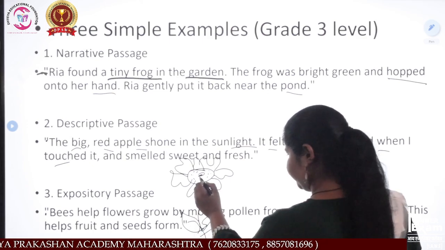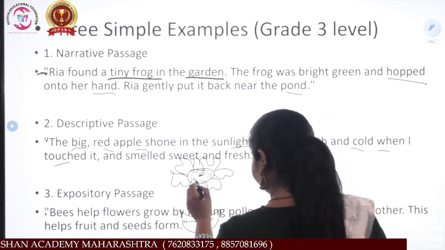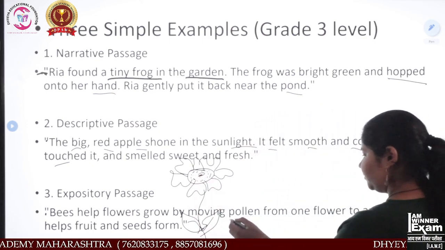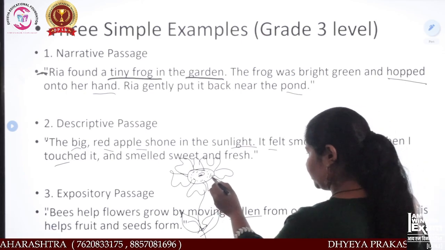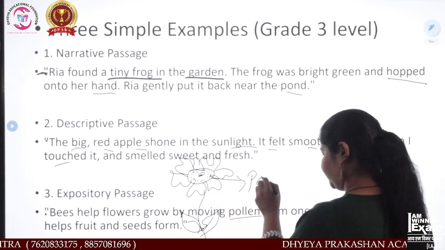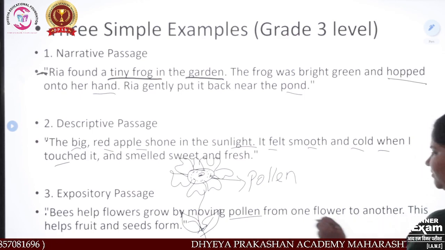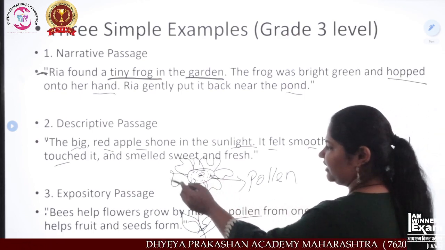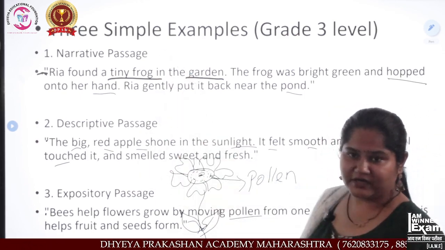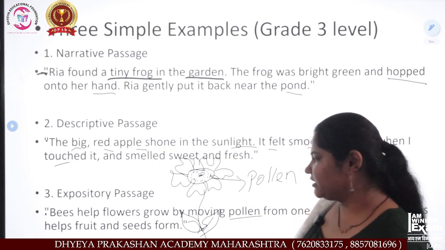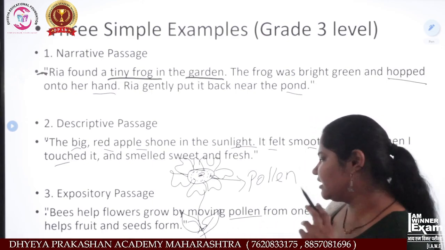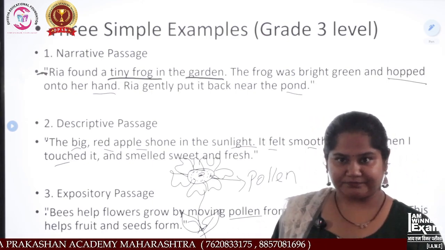Now see, these are what? These are pollen. What is this part called? Pollen. And from one flower to another means what happened? There are so many flowers in the garden, right? Imagine there is a garden with so many sunflowers.